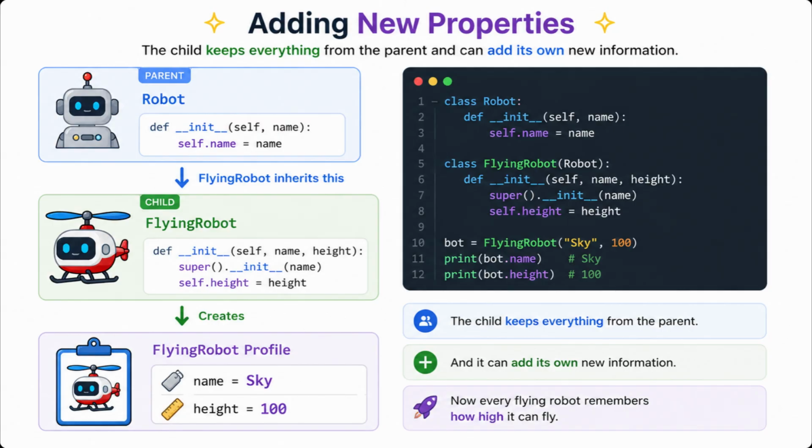Robot already knows its name, but Flying Robot wants an upgrade. So it installs a flying meter. Now Sky remembers its name and exactly how high it can zoom through the clouds.